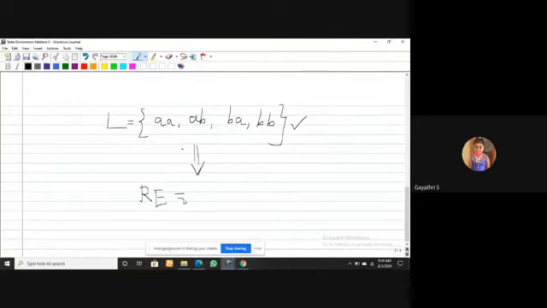This is your finite language. What is the regular expression for this given language? This is actually a GATE question. It looks difficult, but the answer is very easy. Anyone, please unmute your mic and tell me the answer.